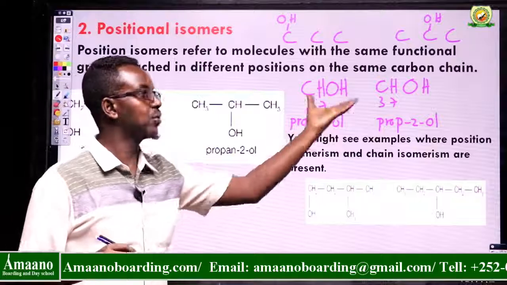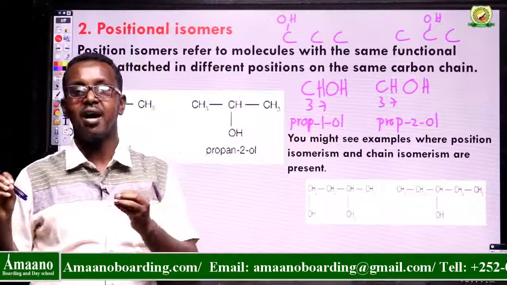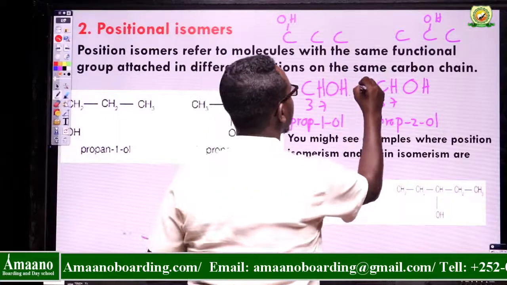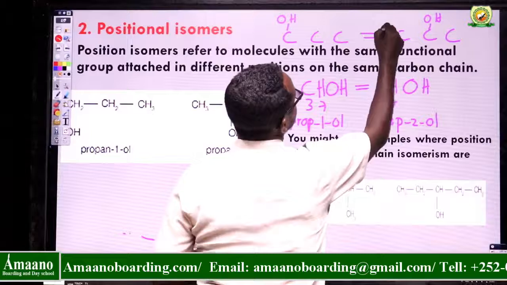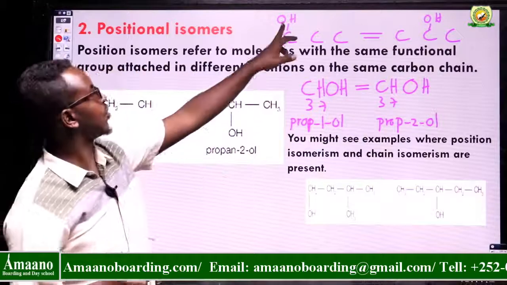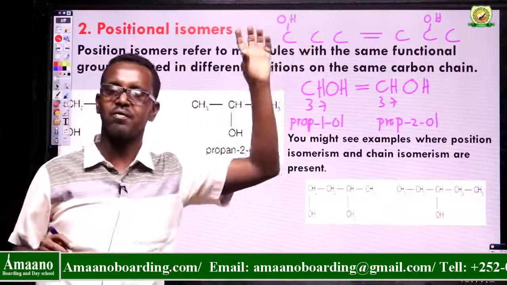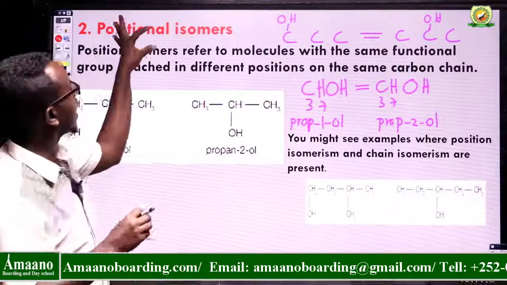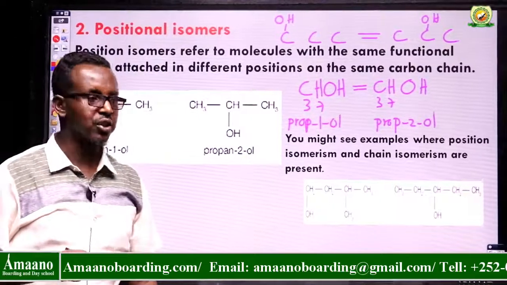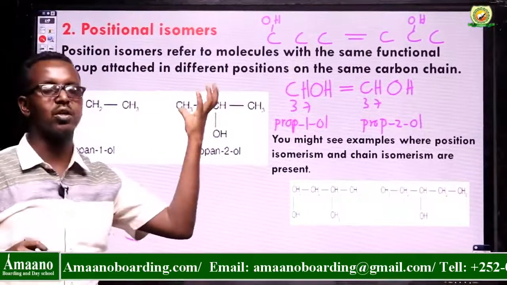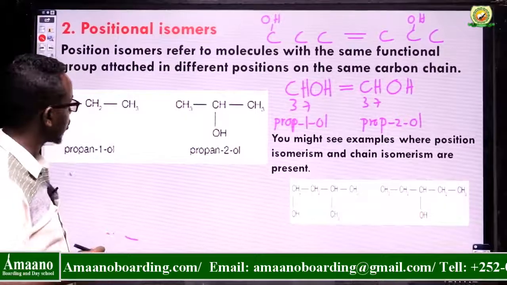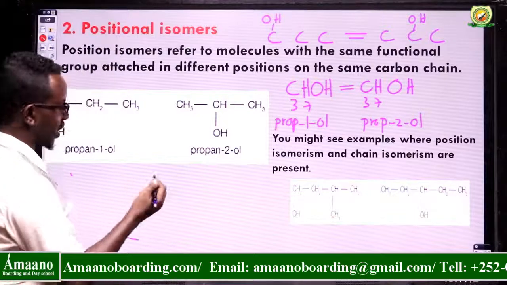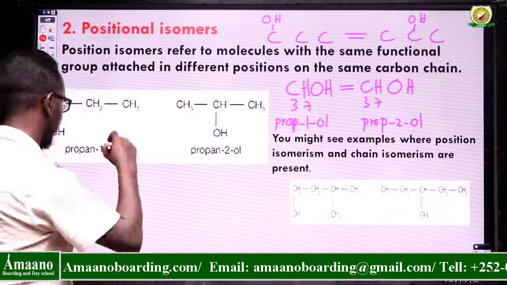So what is the difference between these two molecules? They have the same molecular formula, but a different position of the functional group. When the functional group is attached in a different position, you can simply say positional isomers. This kind of isomers are called positional isomers. We can mention another example.